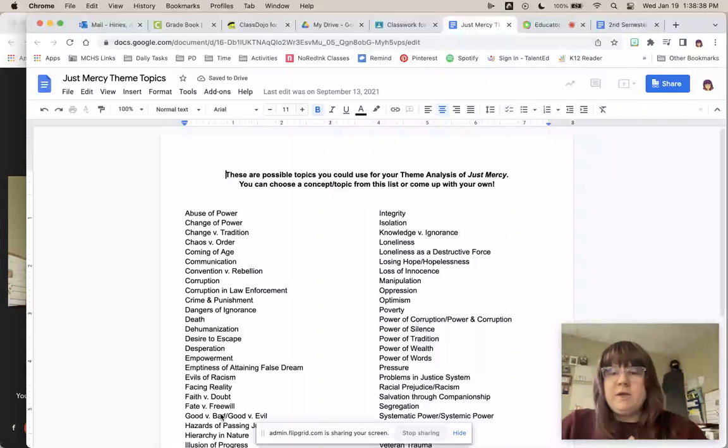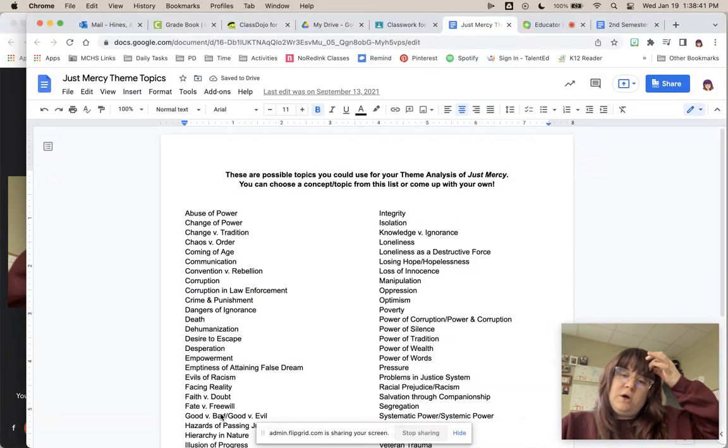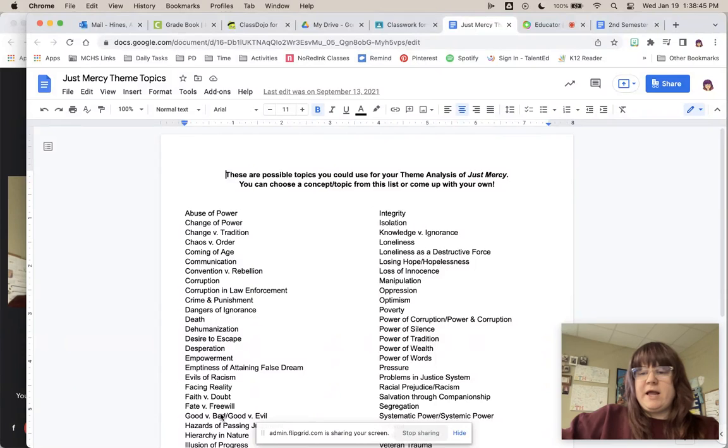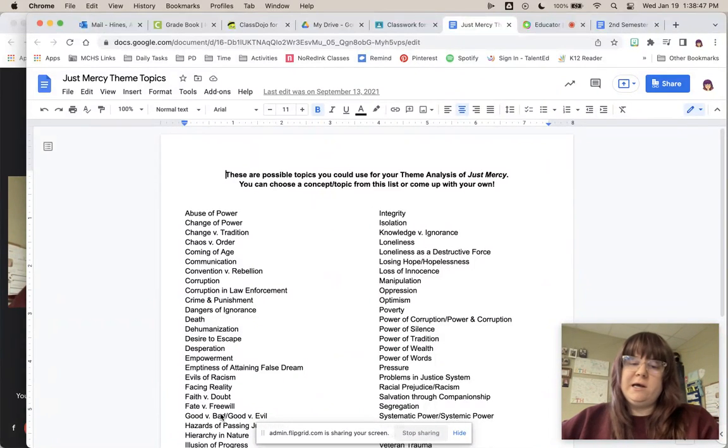So if you remember at the beginning of the semester, we worked on a theme statement practice. So what I had you do is you watched a Pixar short, and we came up with a list of topics. And then you took those topics and you found some evidence about them from the film. And then you took that evidence and you created a theme statement. And it is a statement that the author is making about life in general regarding that topic. So, what is the author saying about that topic in the text?